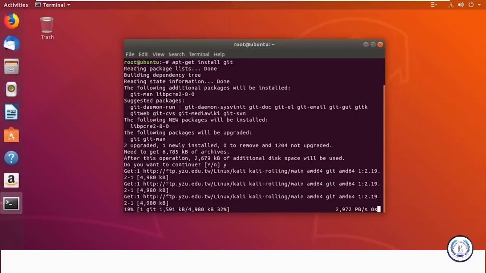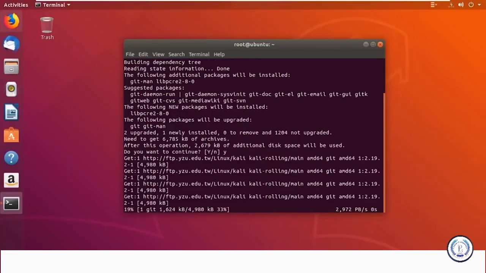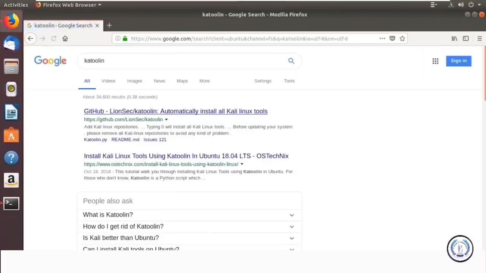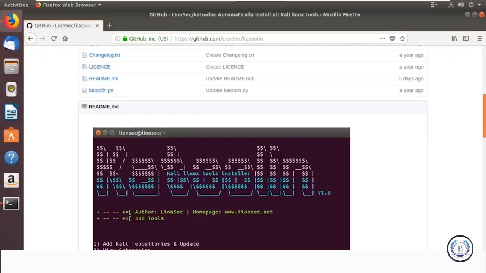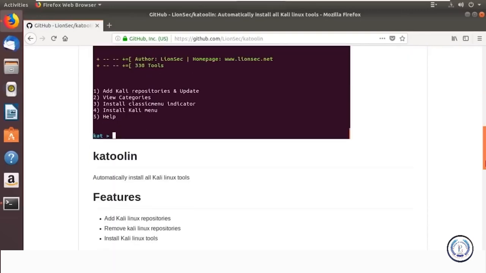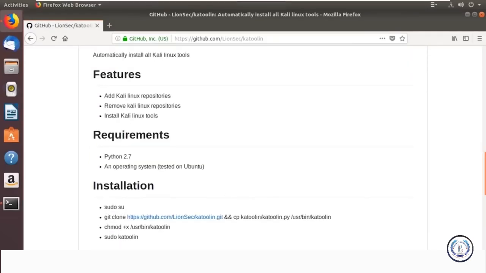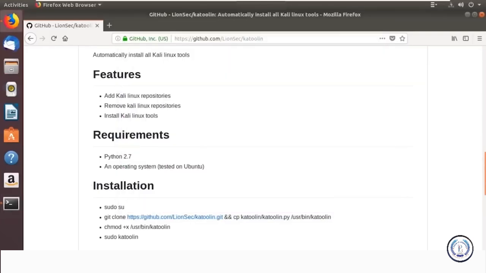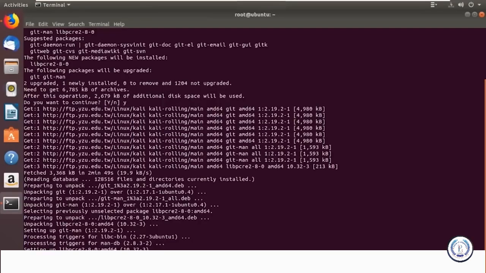While this is happening, let's go ahead and explore the Katoolin tool. Let me go for Firefox here. Let's search for Katoolin. So it's the first link, guys, like I said earlier. Let me scroll down. As we saw, this should be the home page, and we did take a look at the requirements. So let's just go back and see if it's done. It's still happening. So one thing, guys, make sure you have a Python of version 2.7 or above. Otherwise, the entire thing won't work at all. Yeah, guys, it's done.